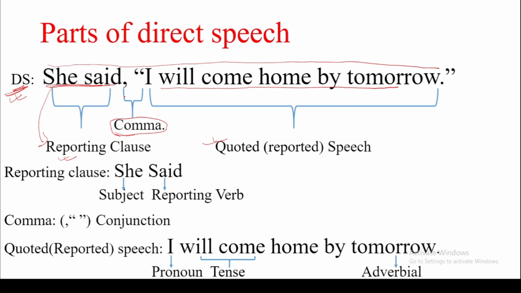Now let's discuss how we can change a direct speech into indirect speech. Look at this sentence first. Let's deal with the first part, "She said." This part has two words, "she" and "said." So "she said" is the reporting clause in the sentence.